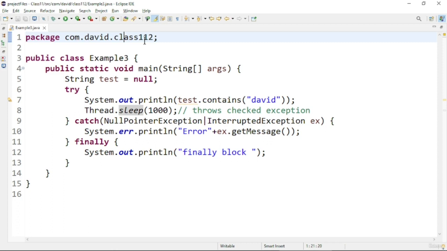So using these blocks, we will be able to handle multiple exceptions in the same program, and we have seen the scenarios where multiple exceptions are occurring and we are handling those exceptions.